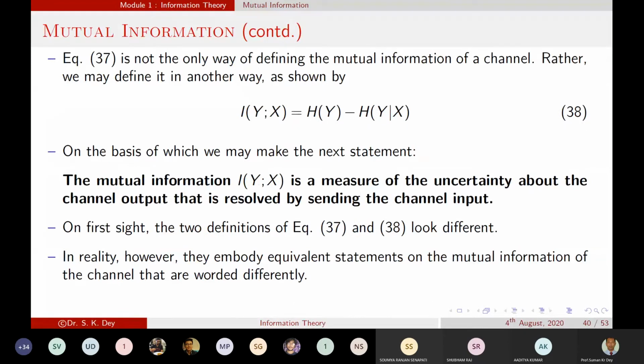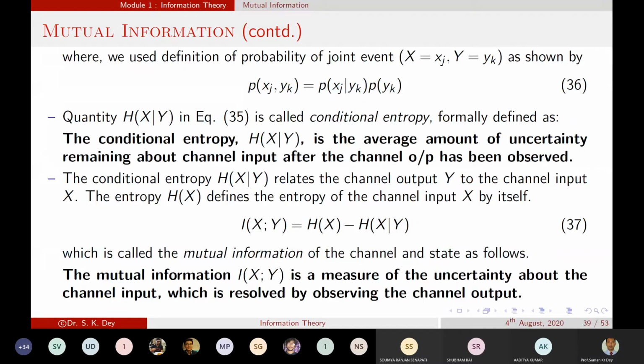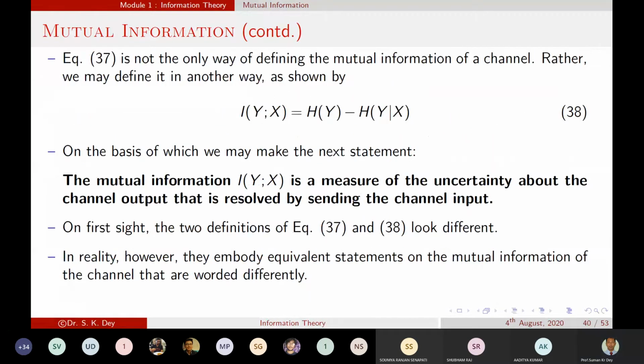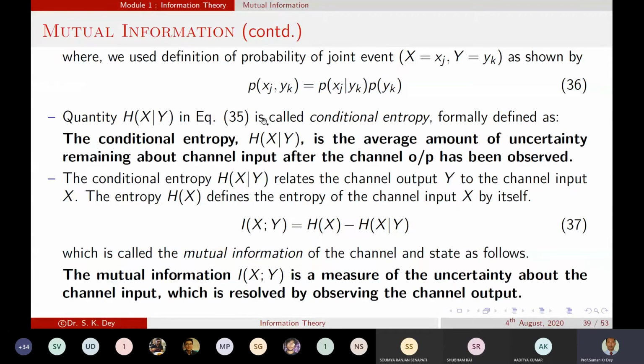So this equation is not the only way to represent the mutual information. There is another way to represent it, where I just interchange the X and Y in this equation 37.